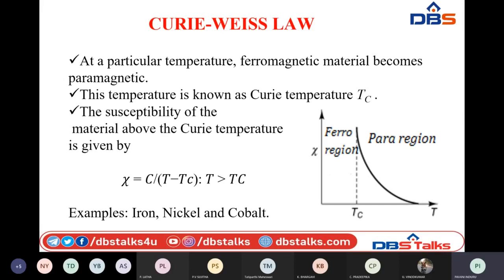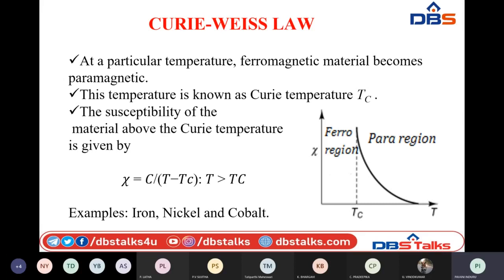So below Curie temperature, all the dipoles will have greater ability to align themselves parallel to the applied magnetic field. But whenever temperature is increased beyond that level, they will lose the capacity to align themselves in the direction parallel to the applied external magnetic field.